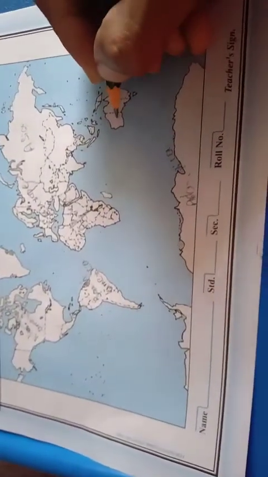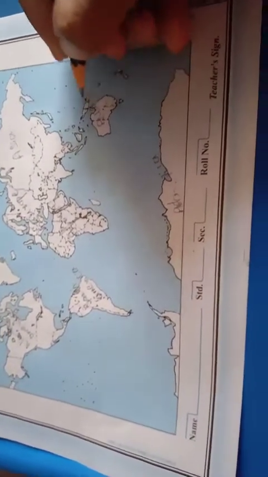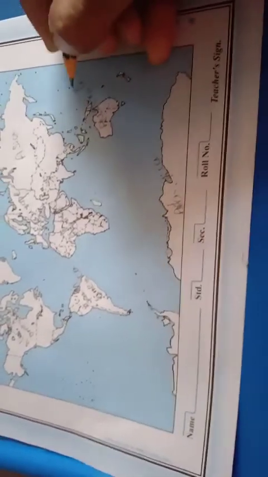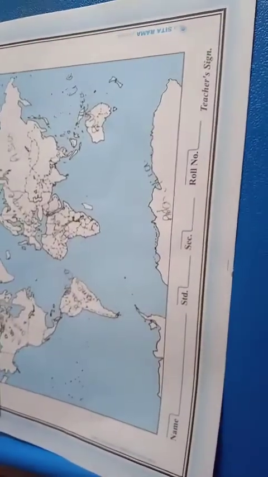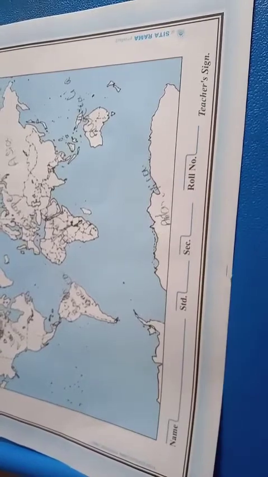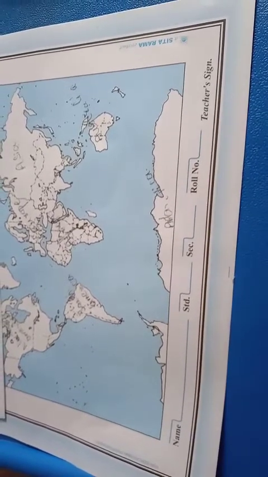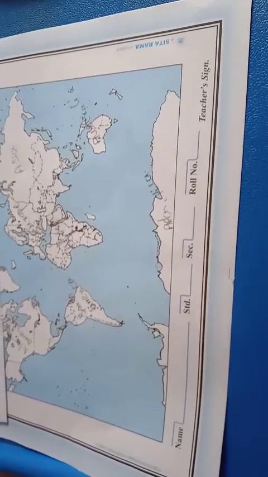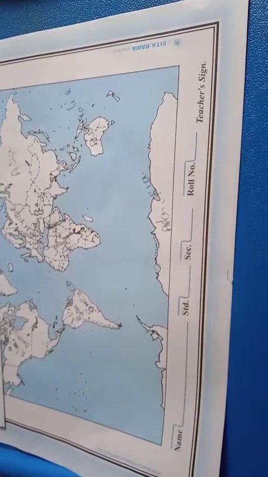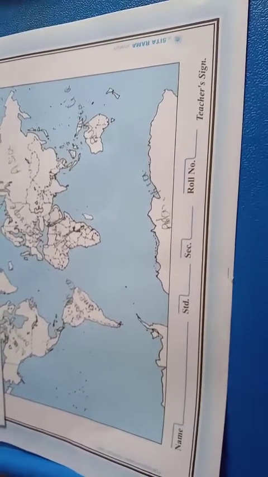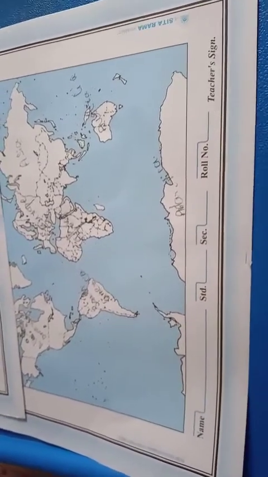Australia is over here. Oceania is dominated by Australia. The name Oceania is a hint to this continent's defining characteristic, the Pacific Ocean.